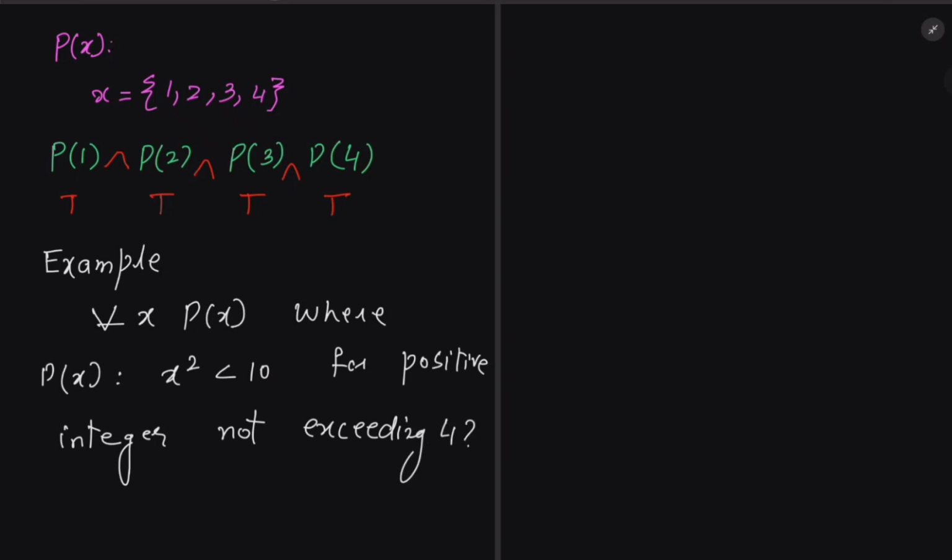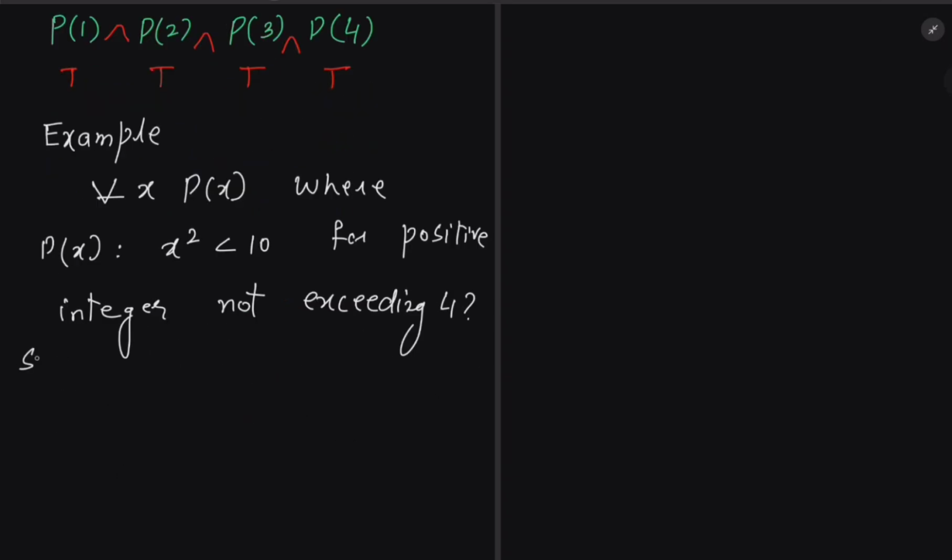So this is the statement for which we have to prove the universal quantification in such a scenario. First we need to find out the domain. The question says that the domain is positive integers, so it will be greater than 0, and it should not exceed 4, so 4 will be a part of the domain.